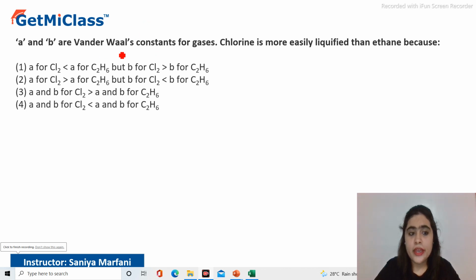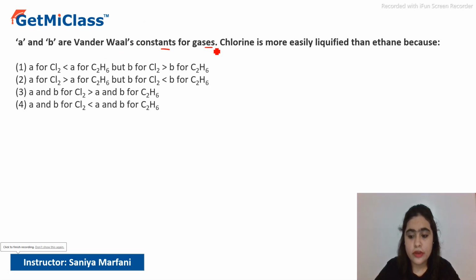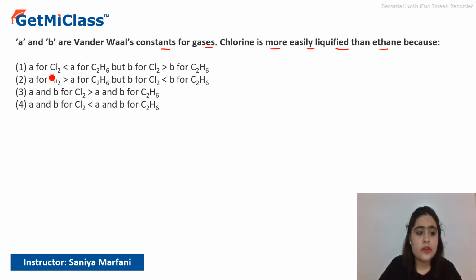Everyone, A and B are van der Waals constants for gases. Chlorine is more easily liquefied than ethane because: A for Cl2 is less than A for C2H6, but B for Cl2 is greater than B for C2H6. A for Cl2 is greater than A for C2H6, but B for Cl2 is less than B for C2H6. A and B for Cl2 is greater than A and B for C2H6. A and B for Cl2 is less than A and B for C2H6.